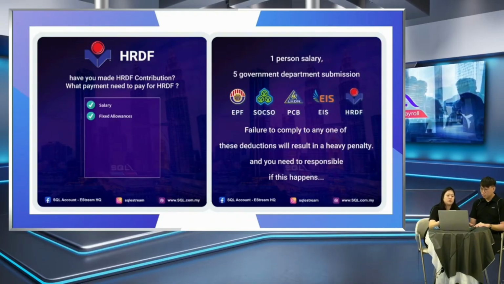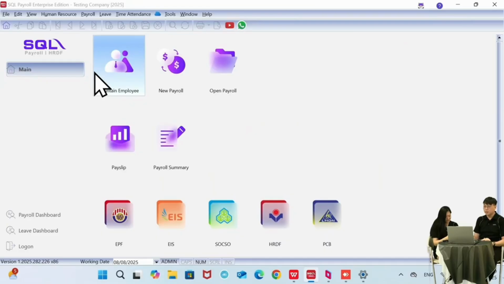Okay, so this is just a brief overview of some HR rules that you have to know. So they will get our technical team to switch over to our software screen, so you can see how to do this setting in the system, and then how the system will auto calculate all these things for you. Okay, so this is what our payroll looks like.